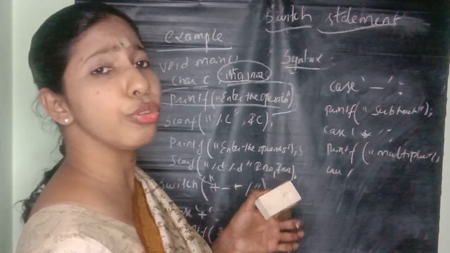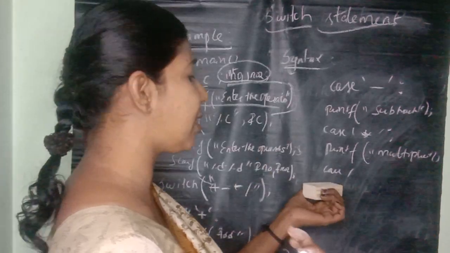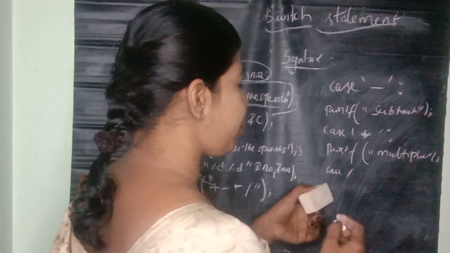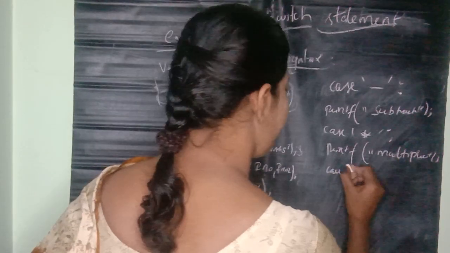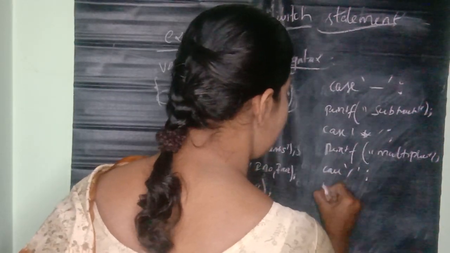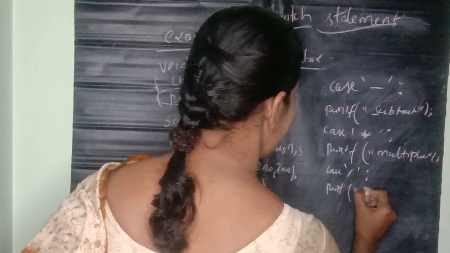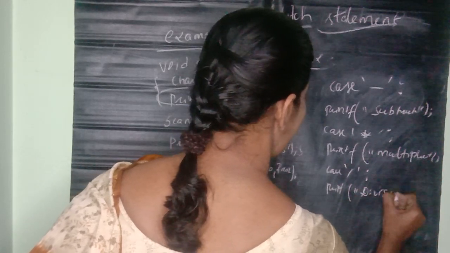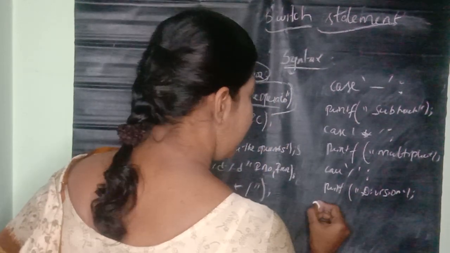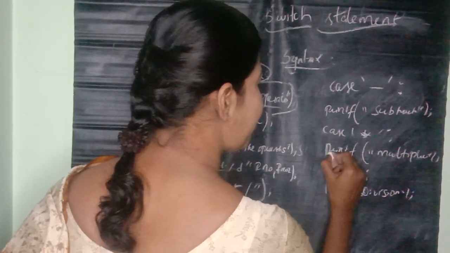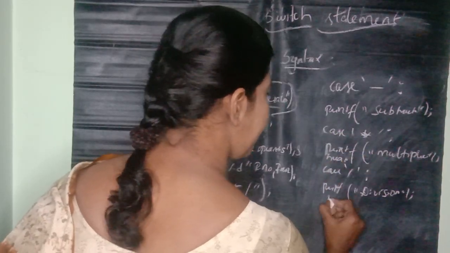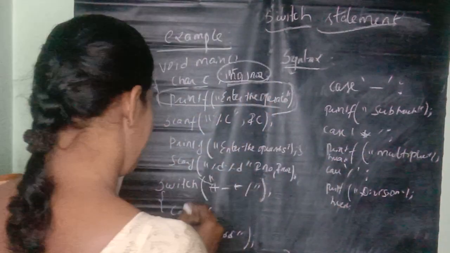How many case declarations you write is your choice; if you stop here, you can stop here itself. You must specify the break statement here also.